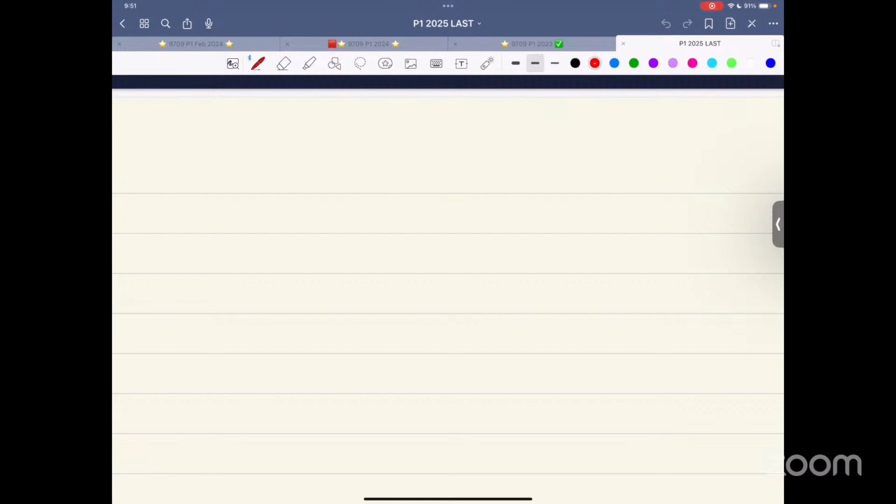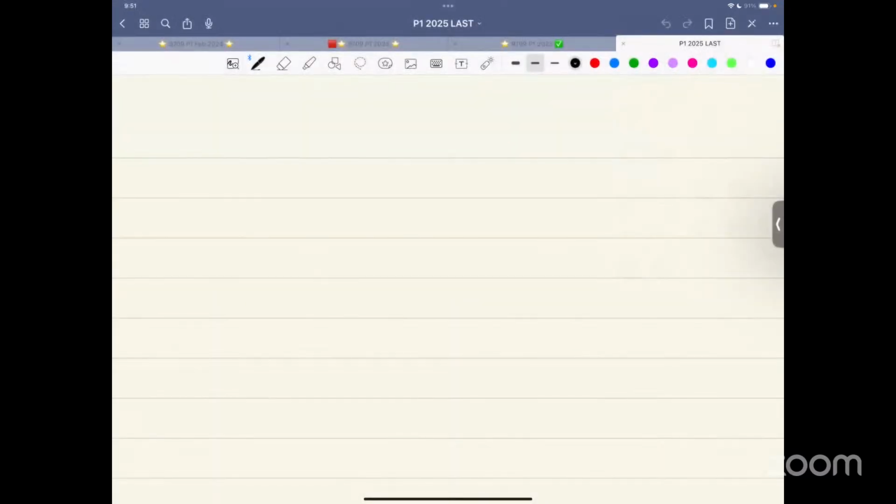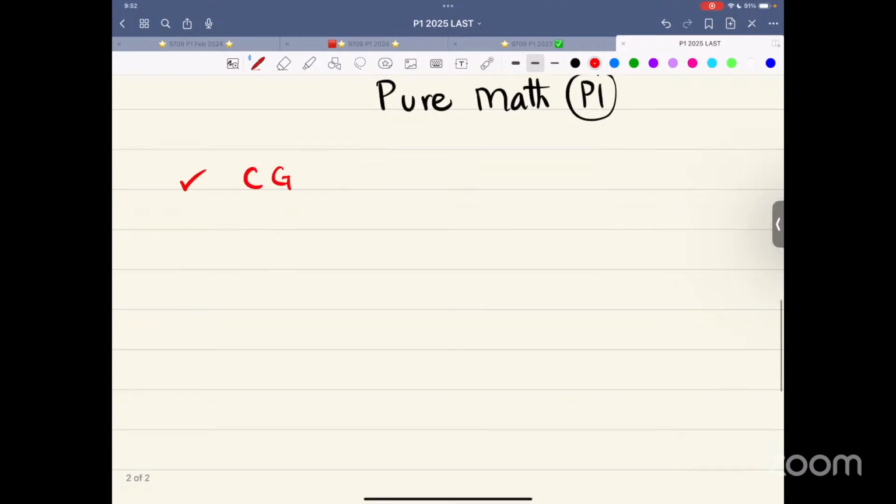Now, first thing that I want to write about P1. Let me just reduce the brightness. Okay. So now the first thing that I would like to write about pure math P1 is just a brief overview of what we have done so far. It's about coordinate geometry.